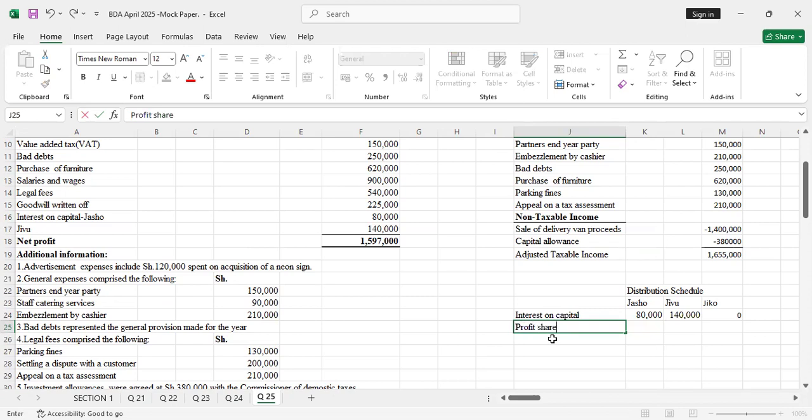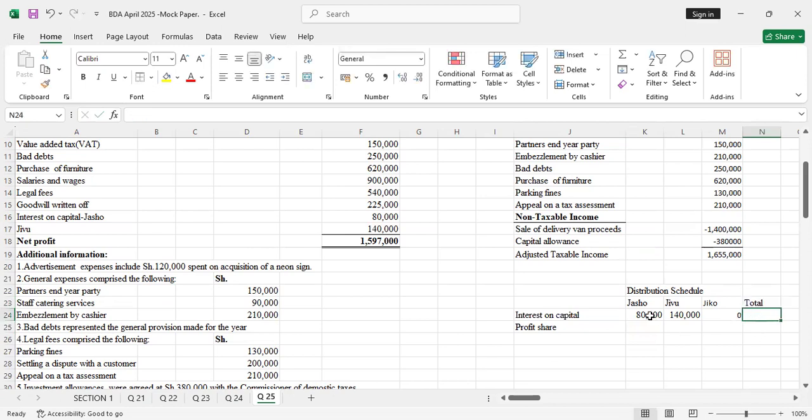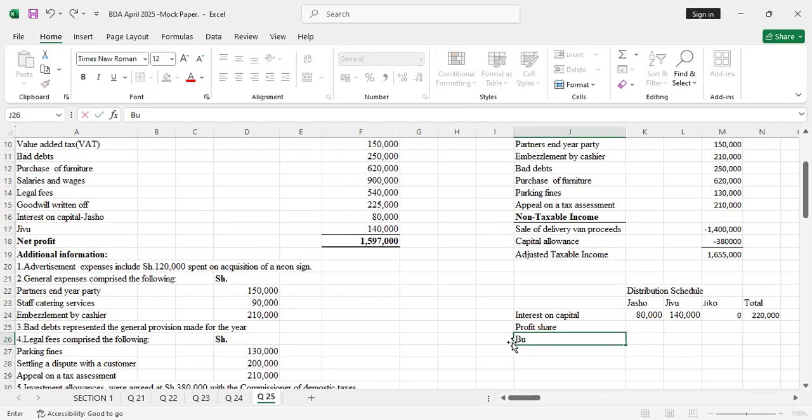Sorry, I was supposed to have totals here. Total means I'll add all this to get that number. For the profit share, we'll leave this blank so that we check the total business income.